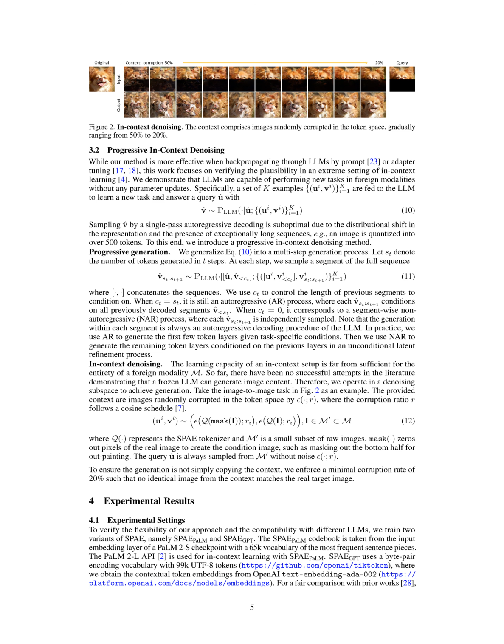Section. In-context denoising. We've found that the learning capabilities of an in-context setup aren't enough to fully understand a foreign modality or a different type of data. Up until now, there's no evidence to suggest that a fixed language model can generate image content. So, we use a denoising approach to generate content. For instance, in an image-to-image task, we use images that have been randomly distorted in the token space. The distortion ratio follows a cosine schedule.